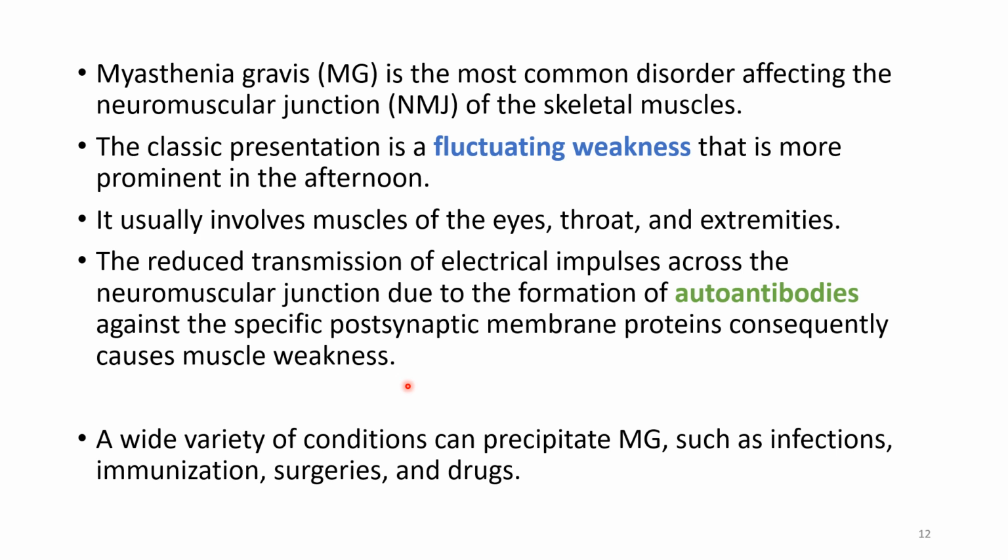Acetylcholine receptors. Acetylcholine receptors will be present on the postsynaptic membrane. Autoantibodies are formed in this myasthenia gravis disease. A wide variety of conditions can precipitate this condition, such as infections, immunization, surgeries, and drugs.